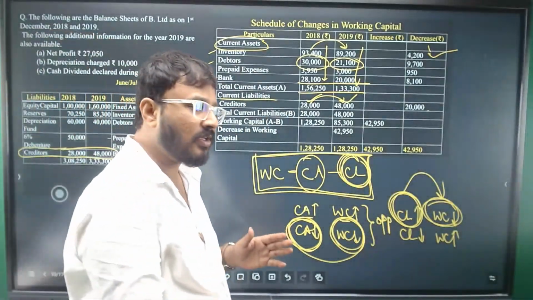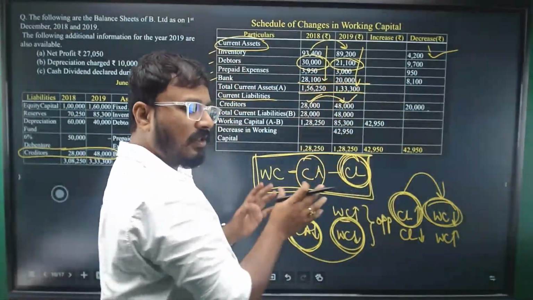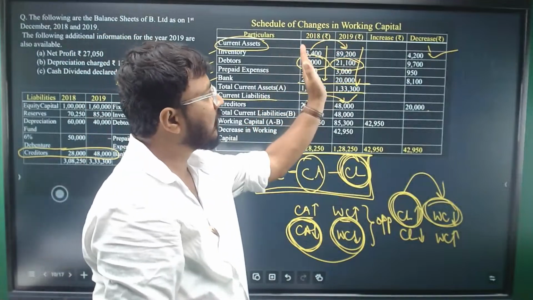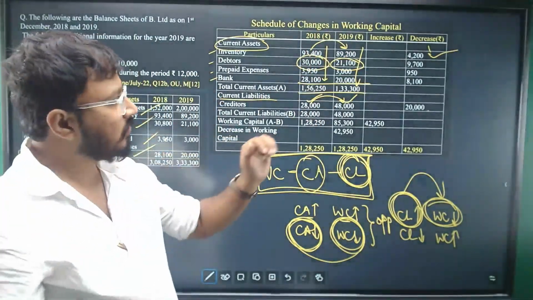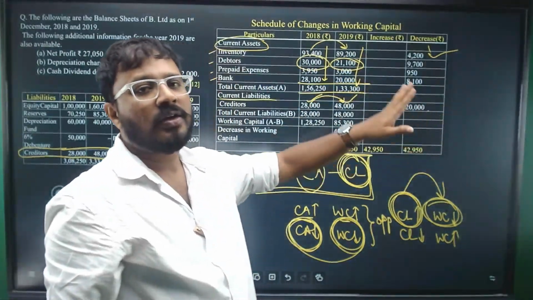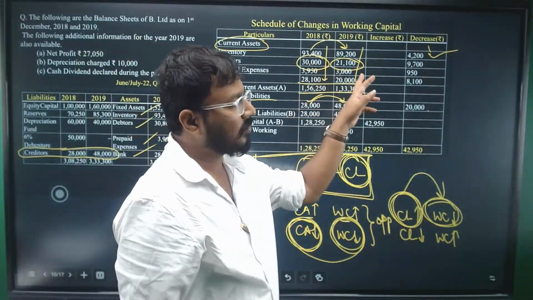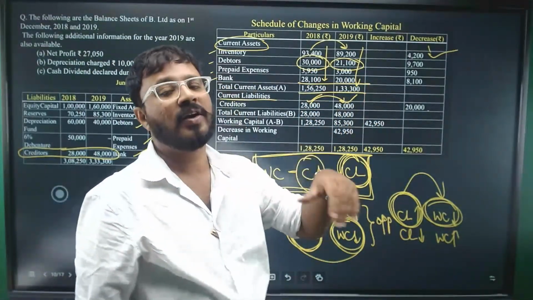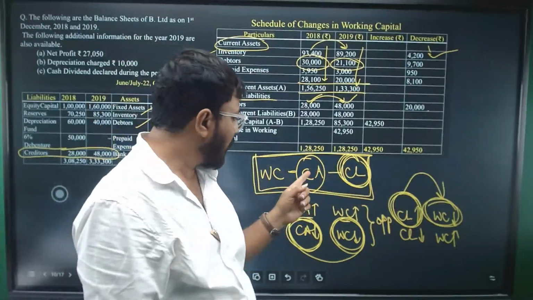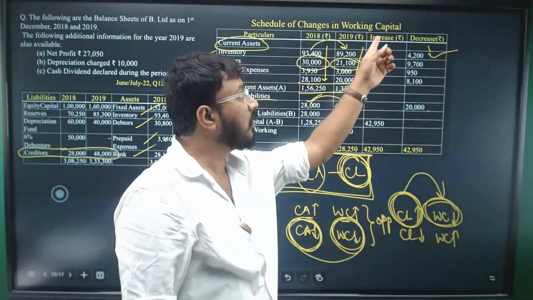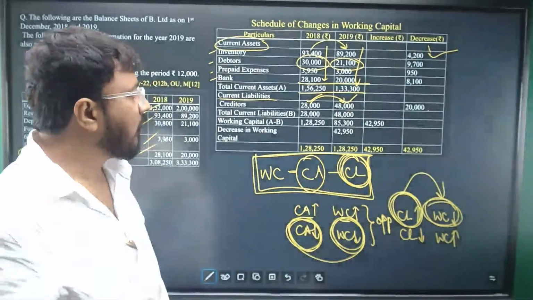There can be some cases where, in this particular problem, all the balances are decreasing in the current assets. That's why we have to write in the decrease. In some problems, as you may see in tomorrow's exam, you might see that some balances of some current assets might be increasing. So whenever current asset is increasing, you'll write it in the increase column. Right.